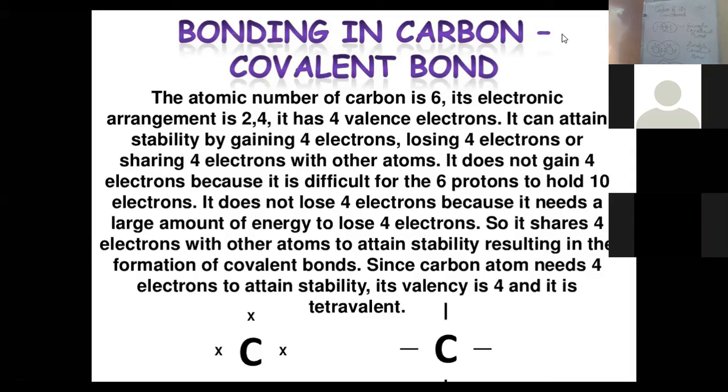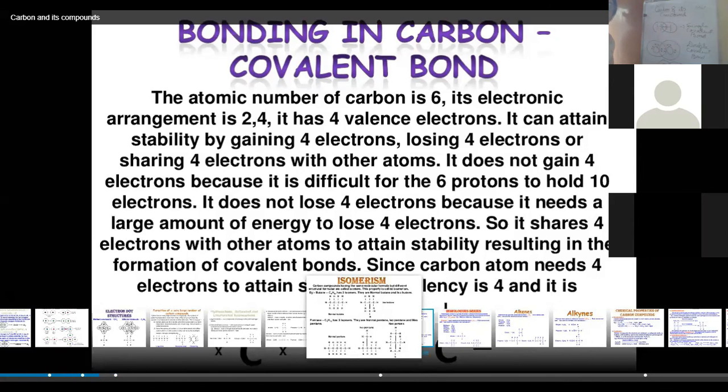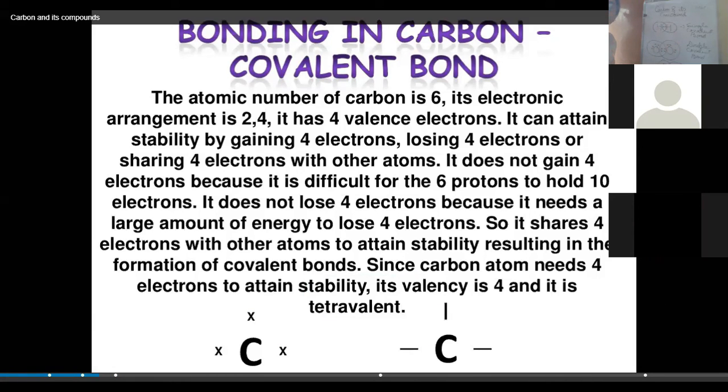Then covalent compounds have a weak force of attraction between the atoms, so their melting and boiling points will also be low. Why are the melting and boiling points low? Because the force of attraction between the atoms is weak as compared to ionic compounds.